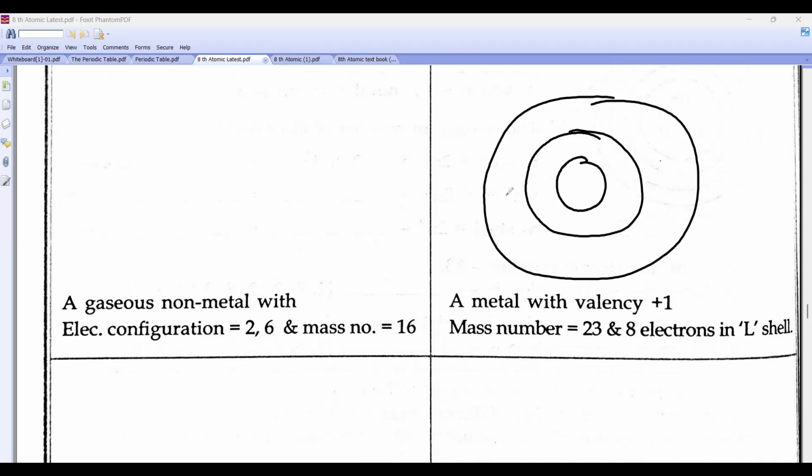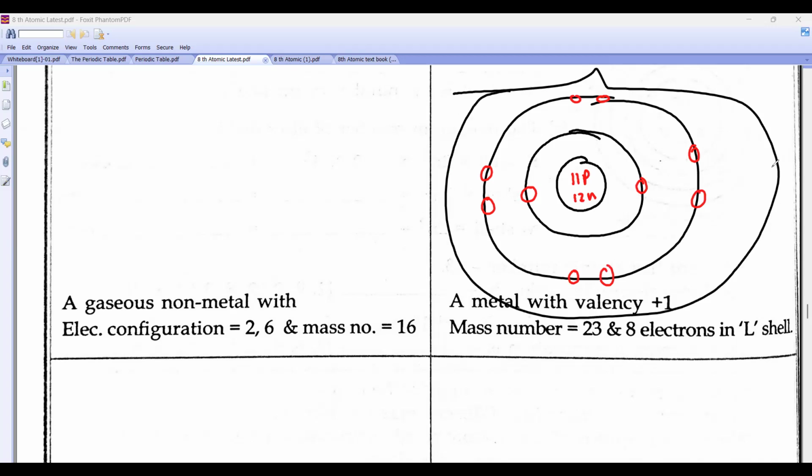Here, how many protons? 11 protons, 12 neutrons. 11, yes, very good. Here it will be 8 electrons in the L shell: 1, 2, 3, 4, 5, 6, 7, 8. And then, beta, in the last shell, how many will be there? 1. Okay. There's some error with my this thing.